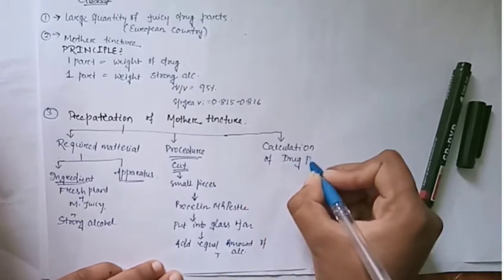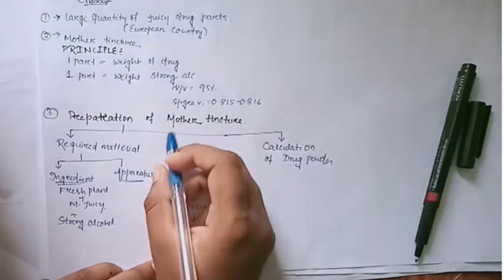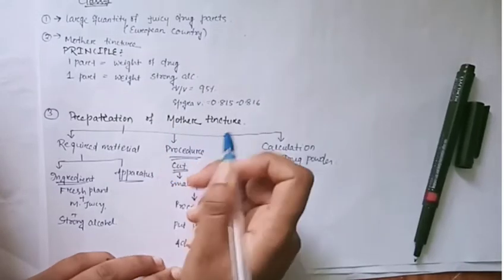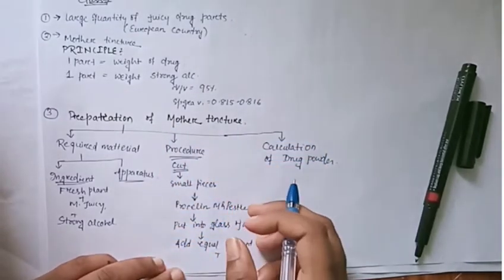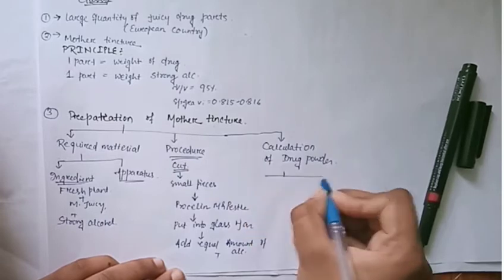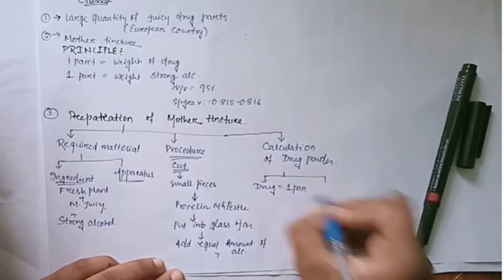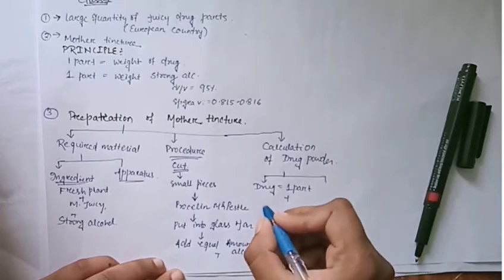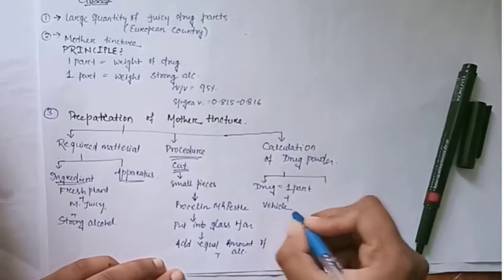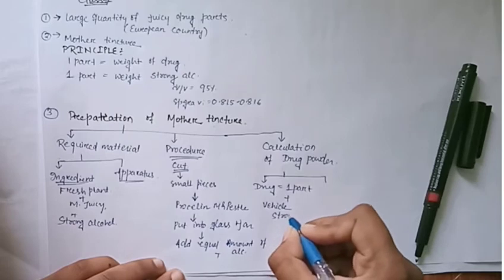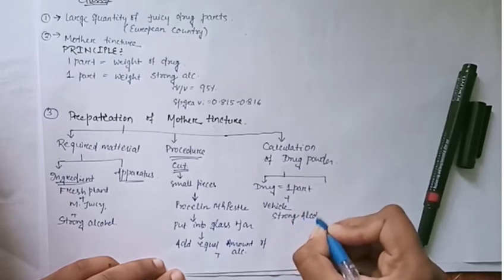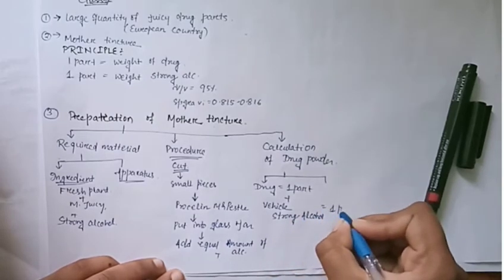power. How do we calculate the drug power present in the class 1 mother tincture? For this we should know what amount of drug we take. First, the amount of drug which we take is 1 part. To it we add one vehicle, that is our strong alcohol, about 1 part, that is 1 ml.